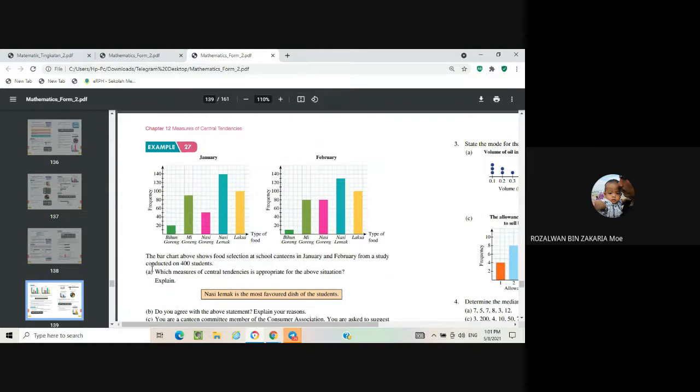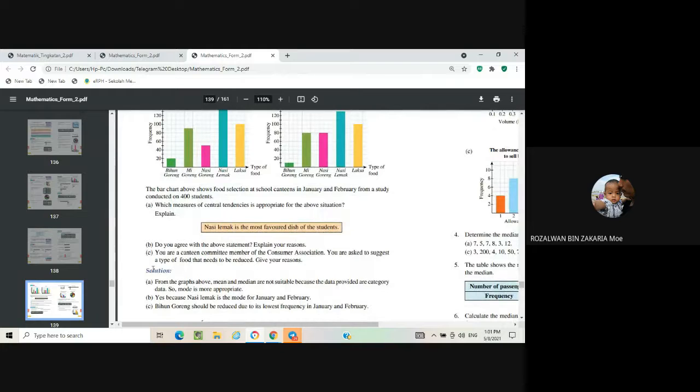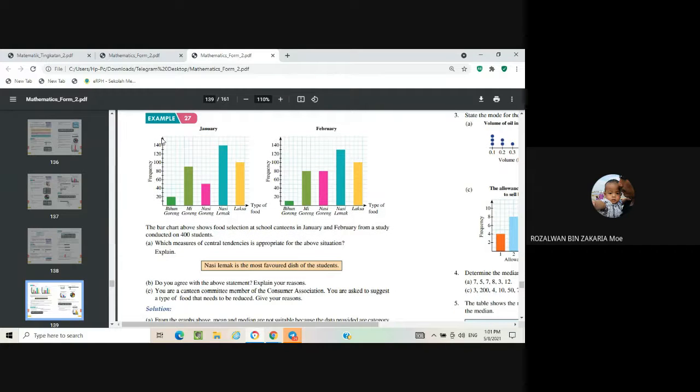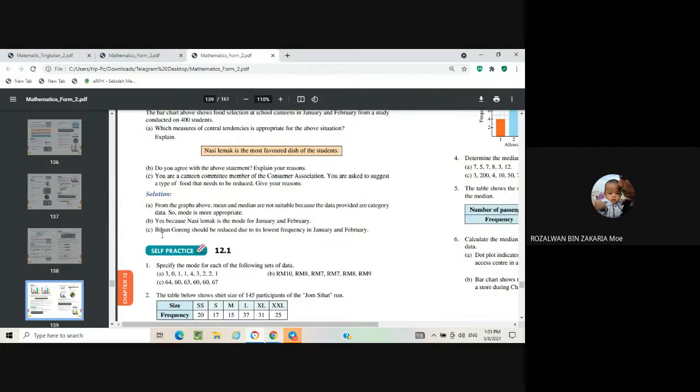Okay, and for C, you are canteen committee members of the consumer association. You are asked to suggest a type of food that needs to be reduced. Give your reason. So how to do this one? We have to look in the bar chart here at which category of food has the lowest frequency for January and February. As you can see here, bihun goreng has the lowest frequency for the 2 months. So the answer is bihun goreng should be reduced due to its lowest frequency in January and February.